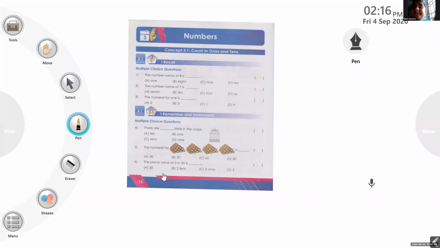Not a textbook, workbook. Workbook part 1, page number 12. Who doesn't have the workbook? Junaita, what happened?